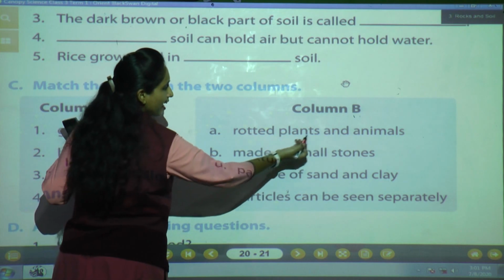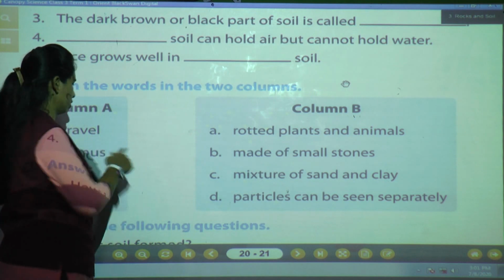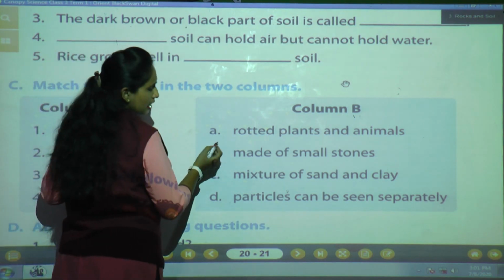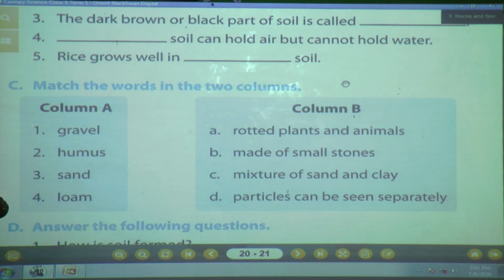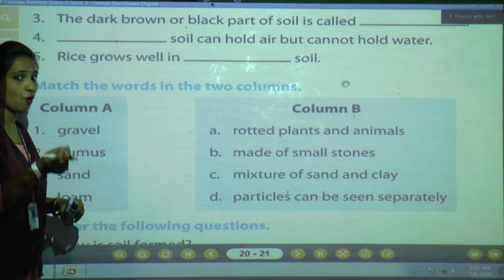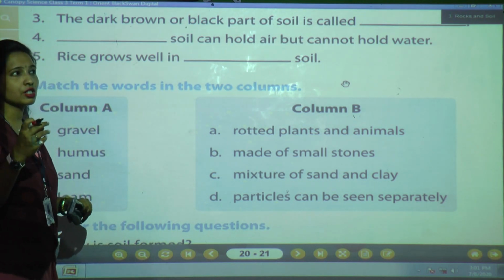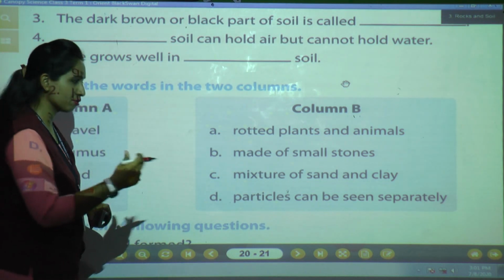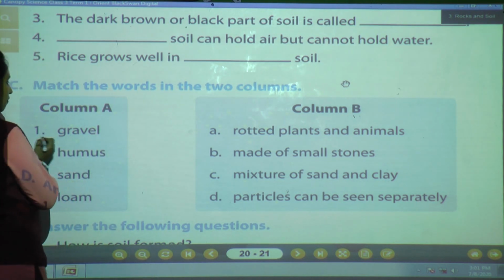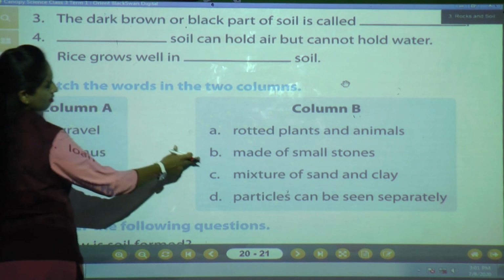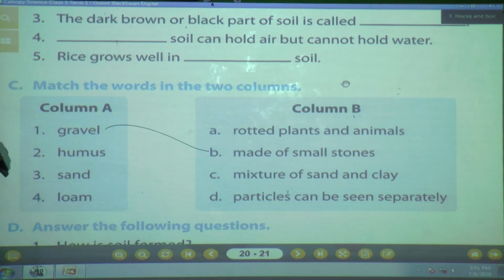First, rotted plants and animals. Just now we have studied rotted plants and animals are called humus. So this is not the answer. And second is made up of small stones. Yes. Gravel means small stones. Yes or no? We have studied in the layers of soil. I have explained to you about the gravel. So now in column A, one answer in column B is B1. Okay, you have to match in this way.